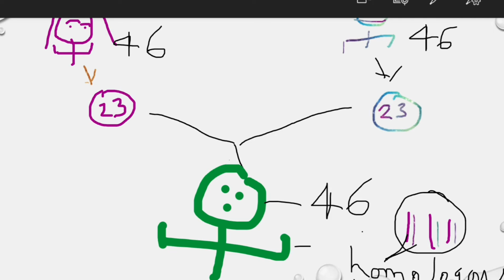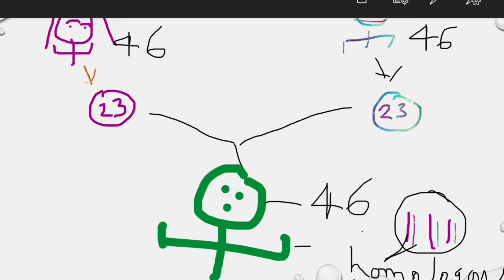At the time of meiosis, or when gametes form, these pairs will separate from each other, and one from one pair will go inside a gamete. So any gamete, either sperm or ovum, will have 23 chromosomes. Here I am representing it by this diagram. Here pink color is ovum and green and black color is sperm. They are gametes. They all have 23 chromosomes.